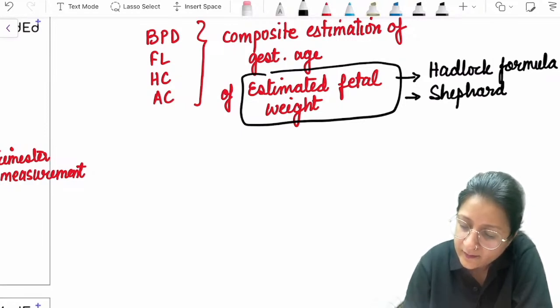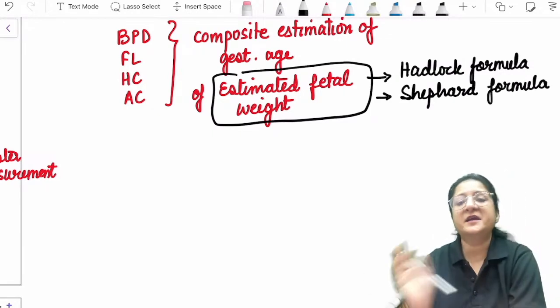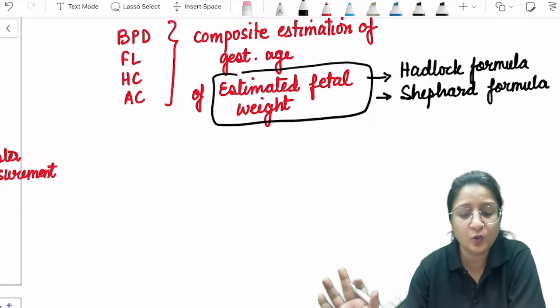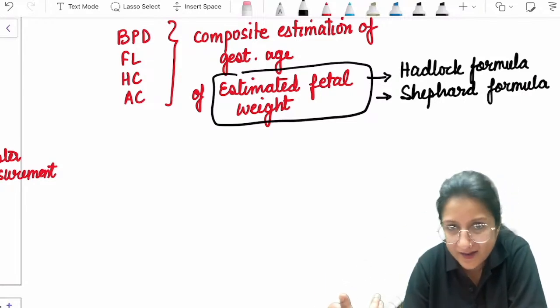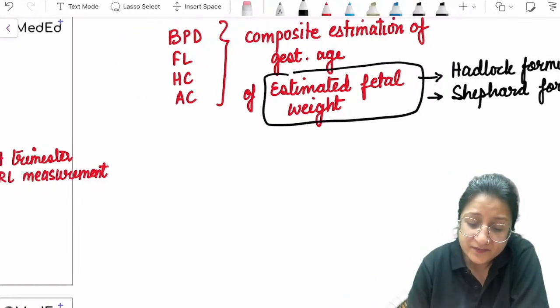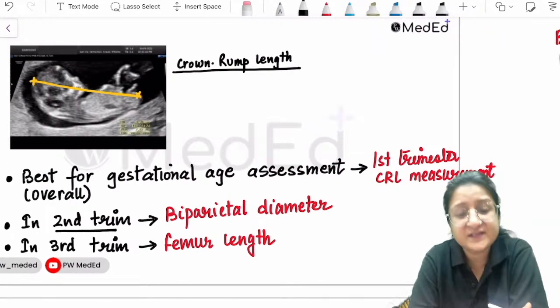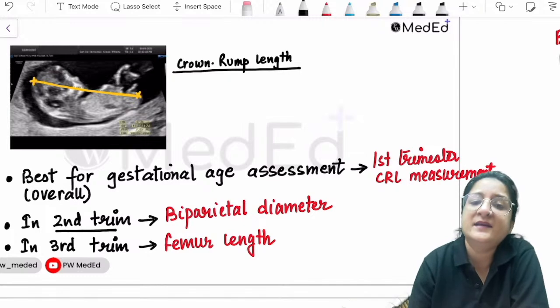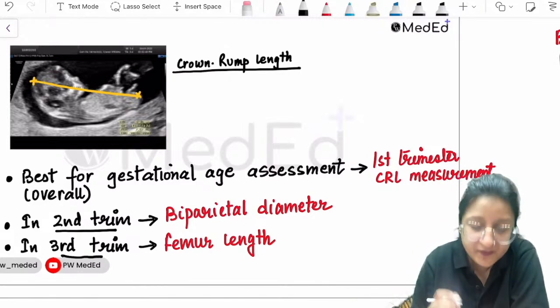You don't need to know what these formulas are typically, just remembering the name is good enough. So a composite estimation of gestational age or fetal weight is arrived at. But if they ask you specifically which parameter corresponds to gestational age assessment in second trimester, then biparietal diameter is the answer if you have to choose one. In third trimester, it is femur length.